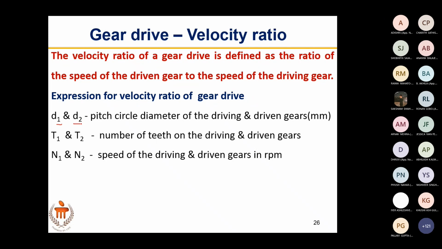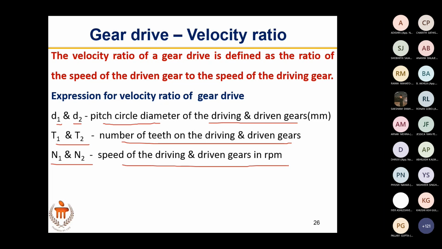Let D1 and D2 be the pitch circle diameters of the driving and driven gear. We are focused on the pitch circle diameter because when two gears meet each other, their pitch circles are meeting. Their outer diameter circles are not, their inner diameter circles are not. Their pitch circles are meeting with each other. T1 and T2 are the number of teeth on the driving and driven gears, and N1 and N2 are the corresponding speeds. So you have N, you have T, you have D.